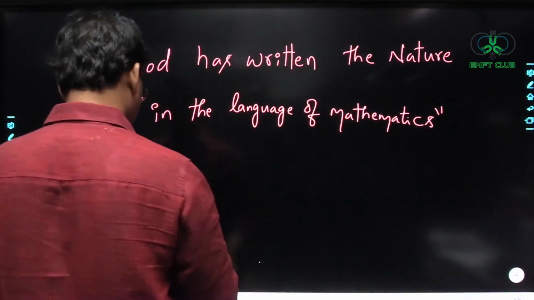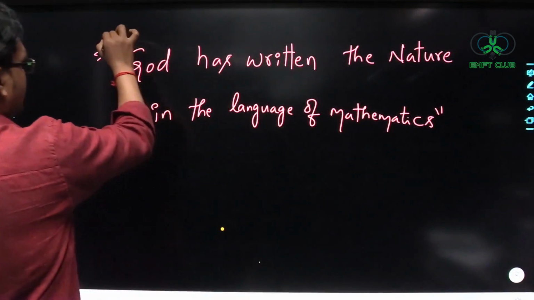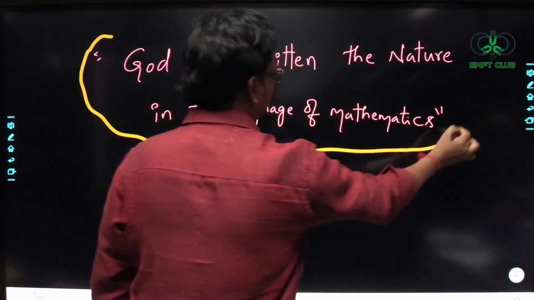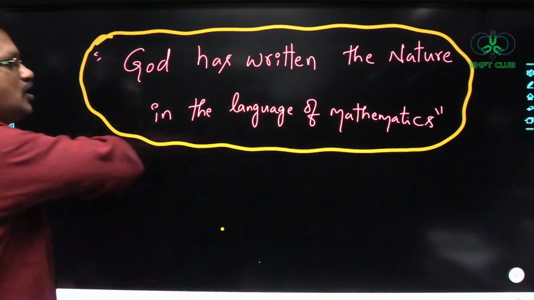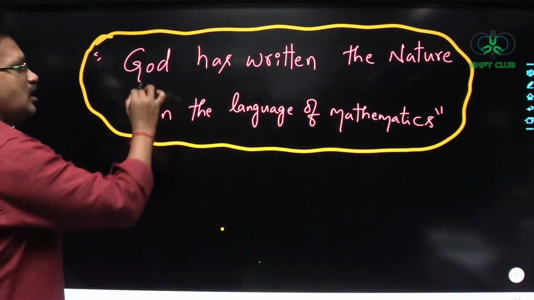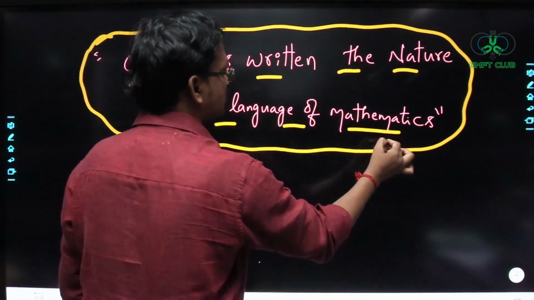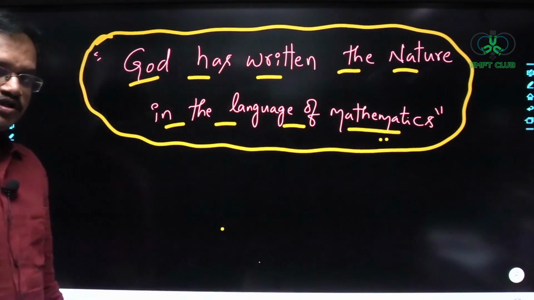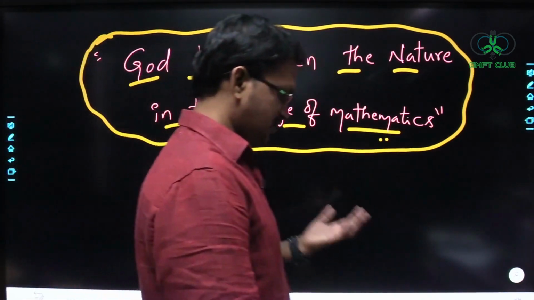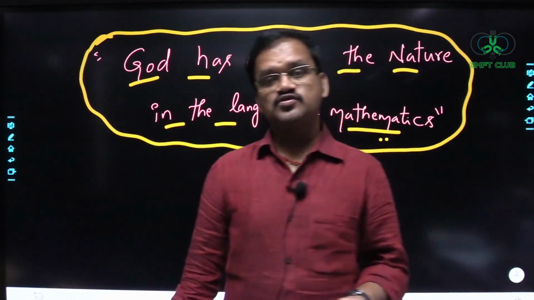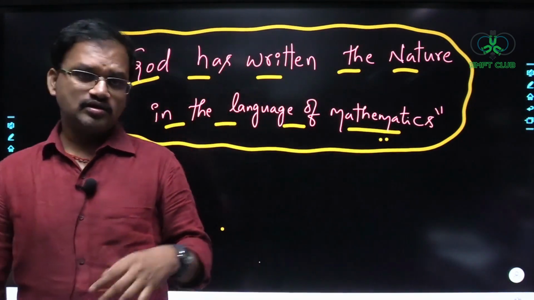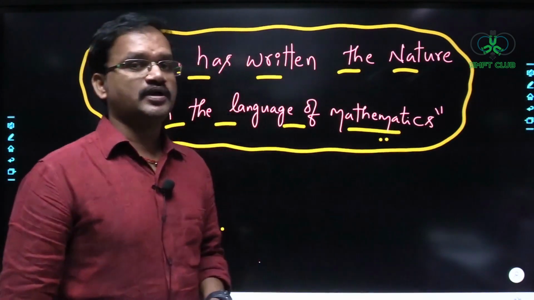Okay, so this is the saying by Galileo here. I hope you know Galileo, yes or no? Okay, so what Galileo has told is God has written the nature in the language of what? In the language of mathematics, right? So that means whatever is happening in nature, we can interpret in terms of mathematical equations, or we can represent in terms of mathematical equations.